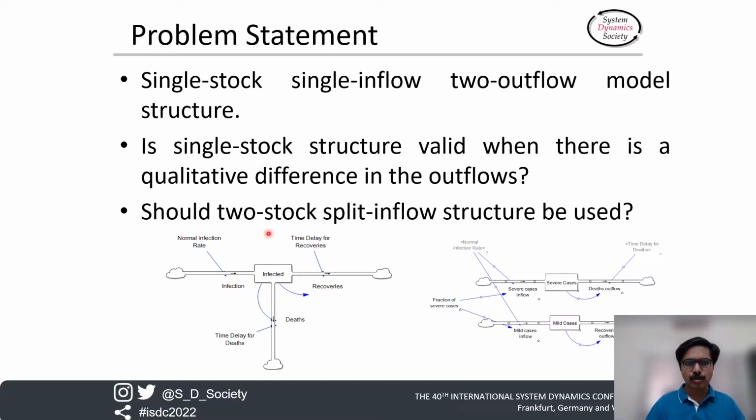Or should a two stock split inflow structure be used in place of this structure? For example, here the inflow itself is split into severe cases and mild cases. Each of these inflows goes to the respective stock, and from there to the outflows. So which of these structures is valid?